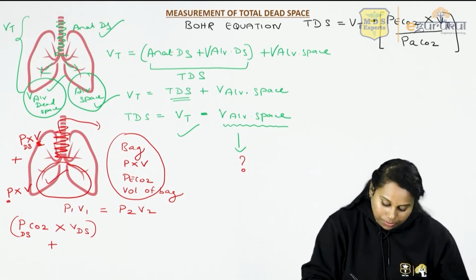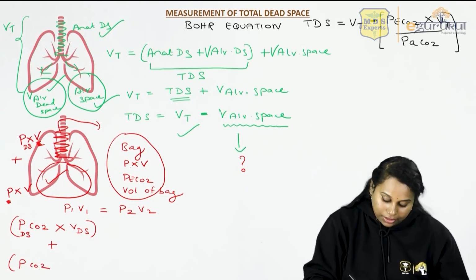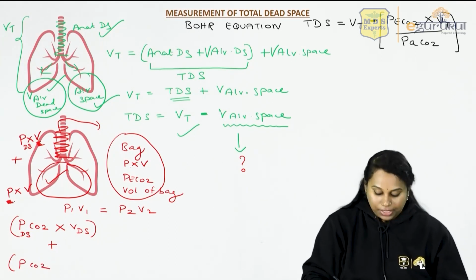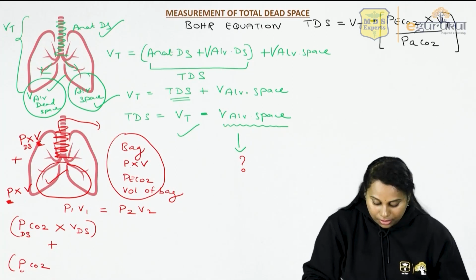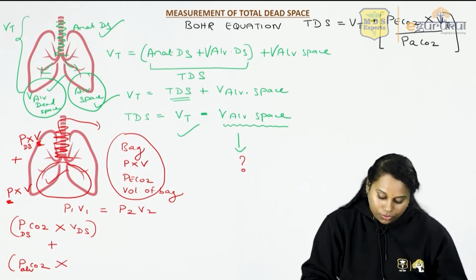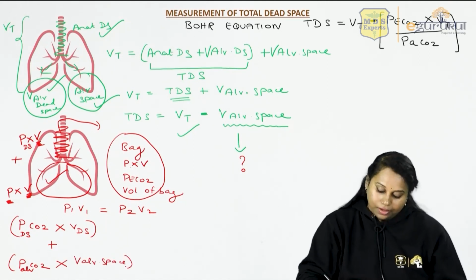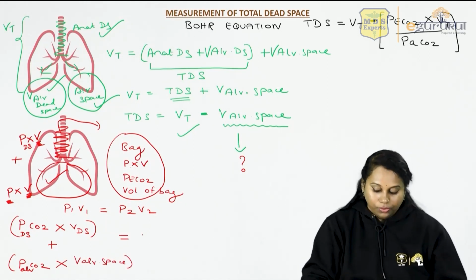Partial pressure of carbon dioxide in the alveolar space. Alveolar space, we'll put alveolar here, into volume of this alveolar space. This should be equal to